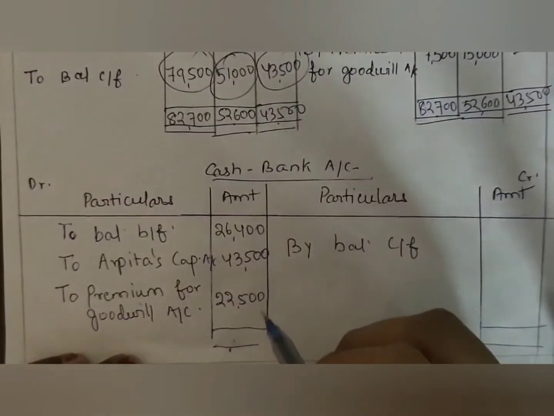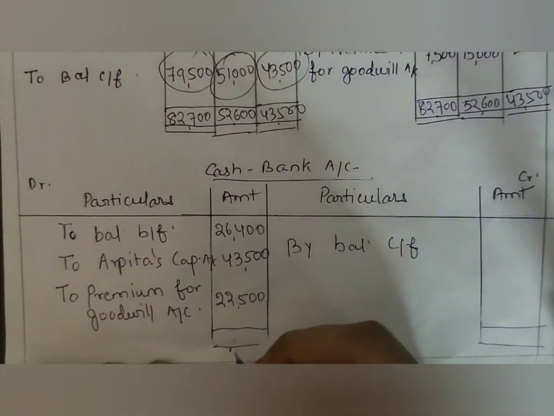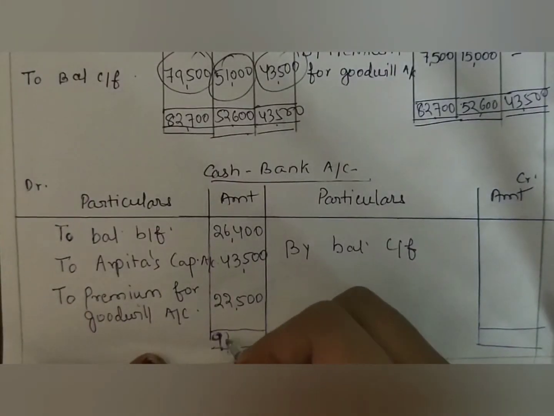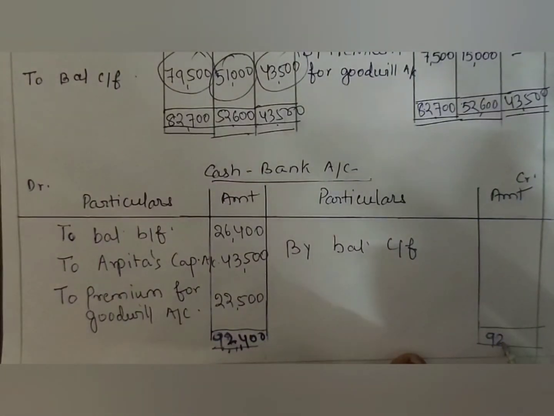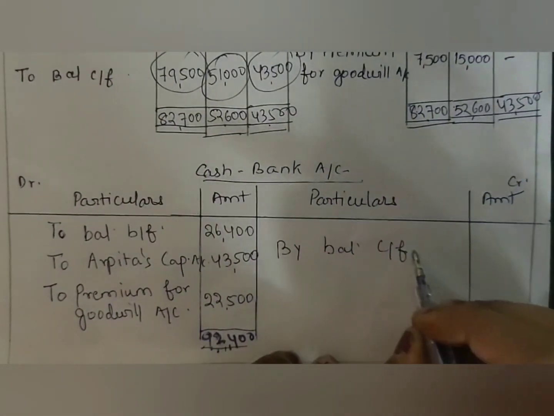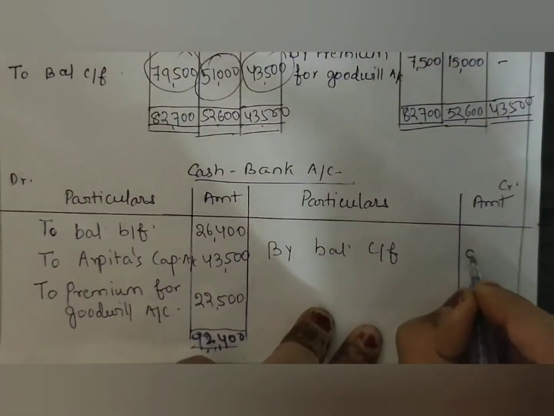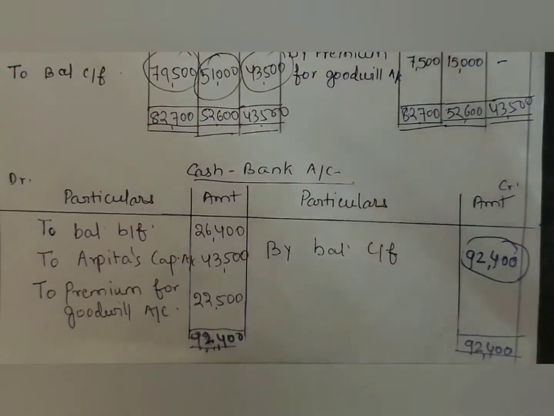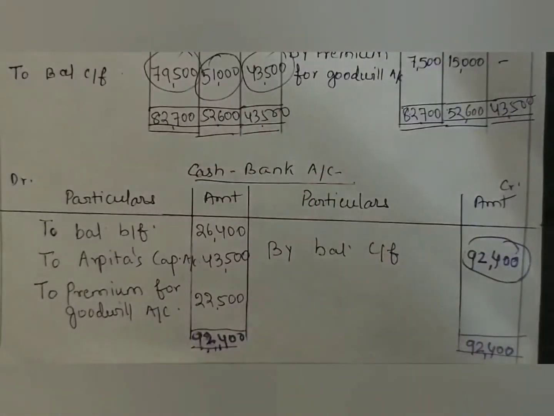And now we close the cash and bank account. Here the total of the debit side is 92,400. And here we get the closing balance, that is 92,400 closing cash balance, which will be shown on the asset side of the new balance sheet.